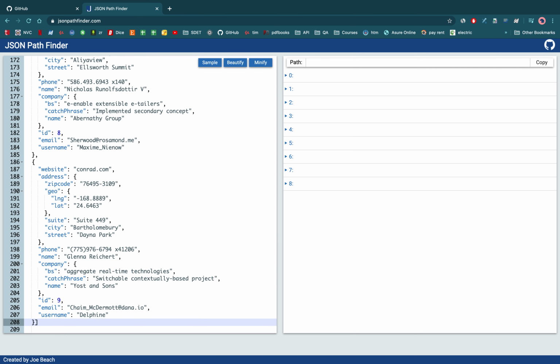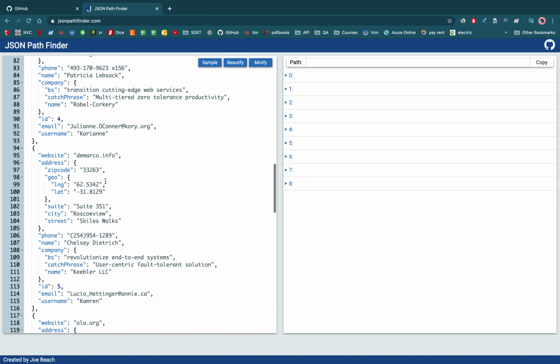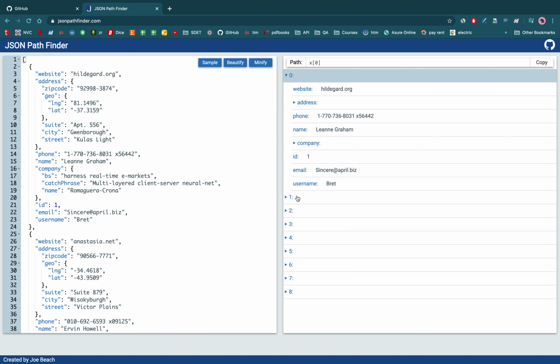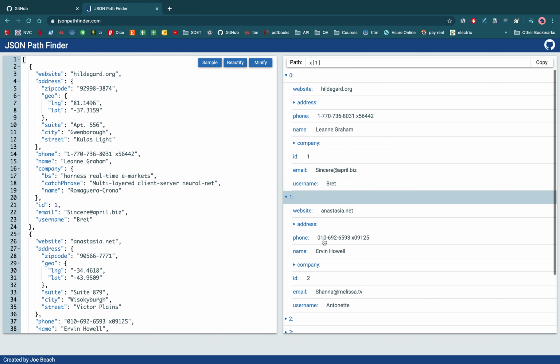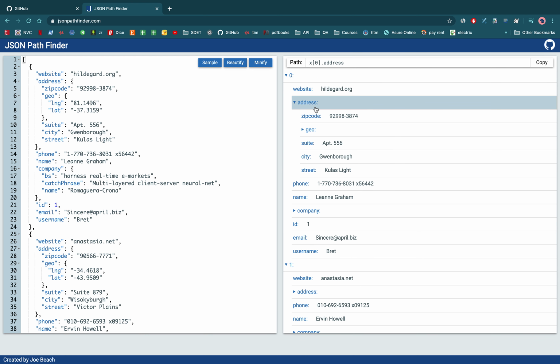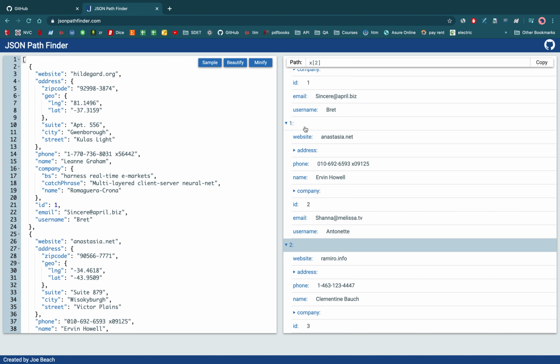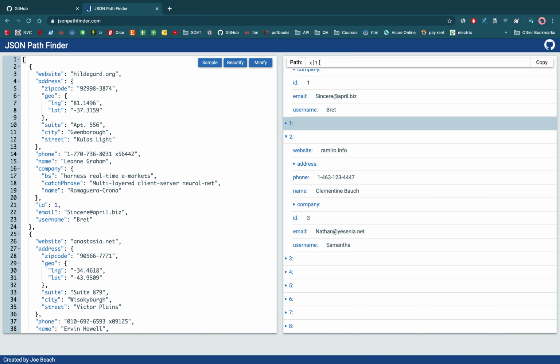It should work now. There you go. So this is our response, right? And on the right-hand side we can see there are 9 elements, 9 objects that have the same structure. So website address, this is also a JSON object in the first response, right? And the same way, the third and fourth elements. So let's say I want to get the second element, meaning that the first index number I need to use, right? And I want to print that.